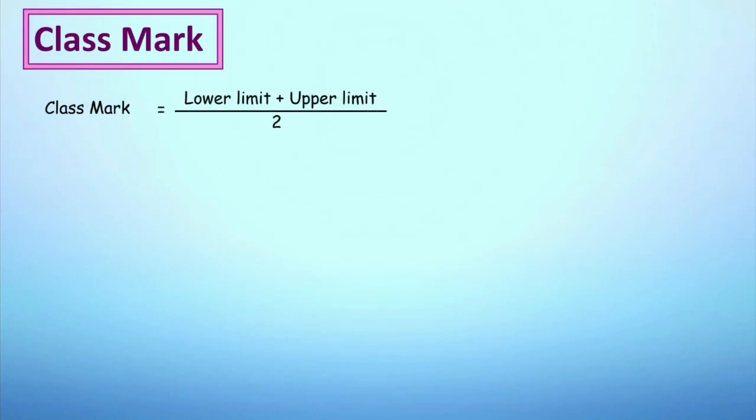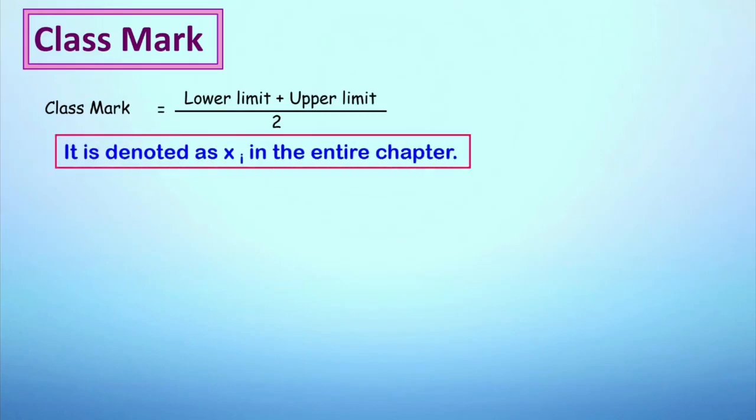Let's learn one more information using classes, which is class mark. Let's see its formula. Class mark is equal to lower limit plus upper limit upon 2, and class mark throughout this chapter will be denoted by xi. Let's see an example how to calculate class mark.